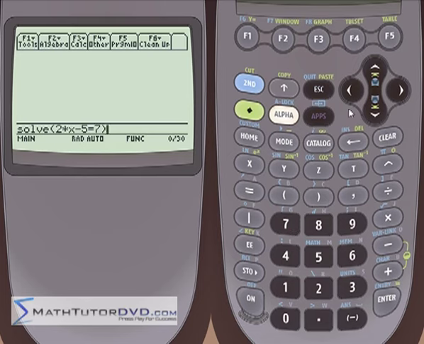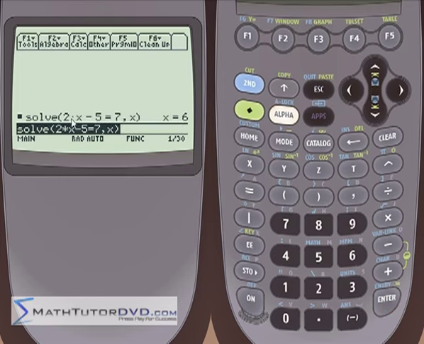If you just hit enter here, it's not going to work. You need to tell the calculator with a comma and with the variable what variable you would like to solve for. When you're writing this out by hand, it's obvious you're solving for x, but you always have to tell the calculator what variable you're solving for. And when you hit enter, the calculator is going to process this. It's going to add 5 to both sides, and then it's going to divide by 2, and it's going to tell you right here x is equal to 6.